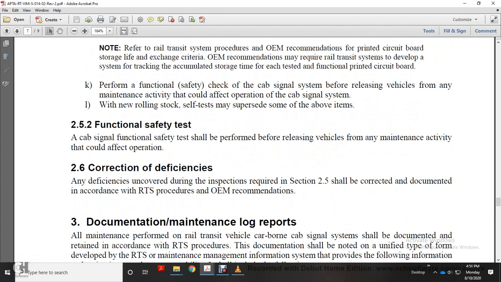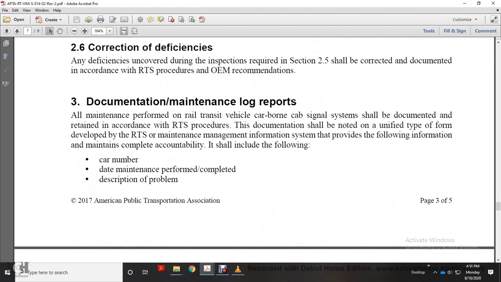The deficiency uncovered during the inspection required in 2.5 should be corrected and documented in accordance with the rail transit system or original equipment manufacturer recommendations. 3. Documentation, maintenance log. Reports of maintenance performed on rail transit wayside and onboard systems should be documented and retained in accordance with the rail transit system.